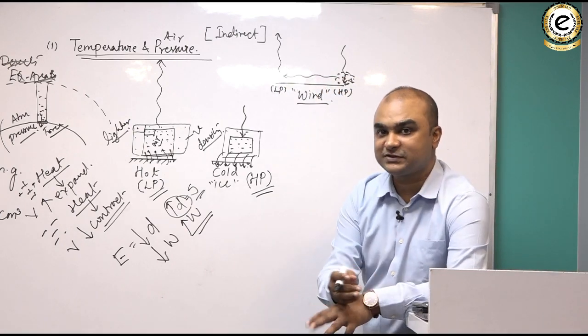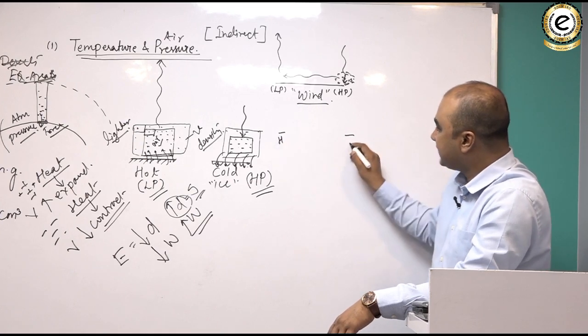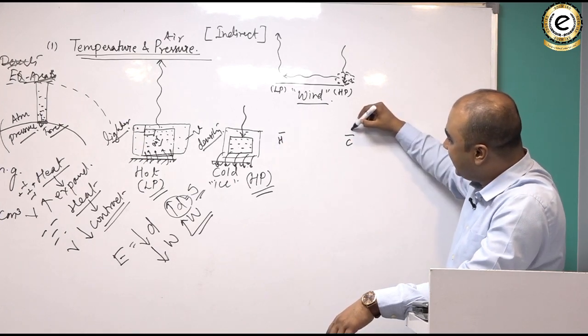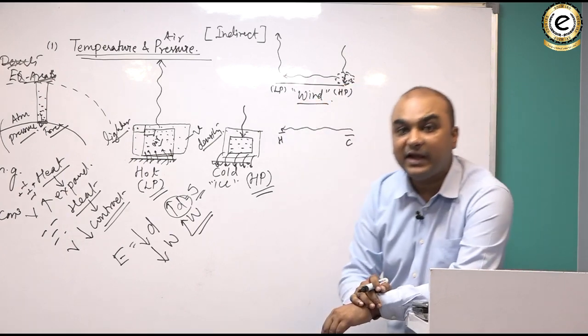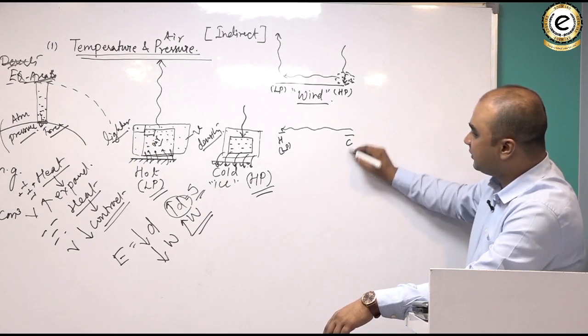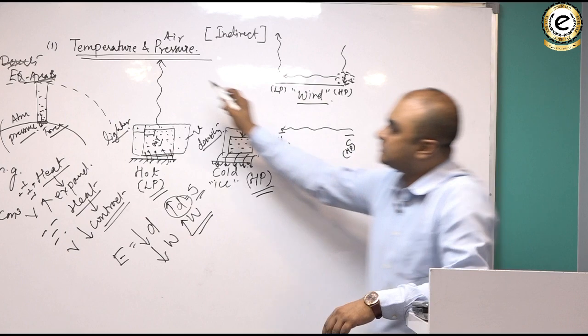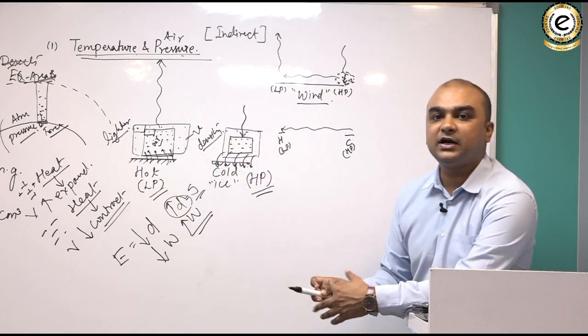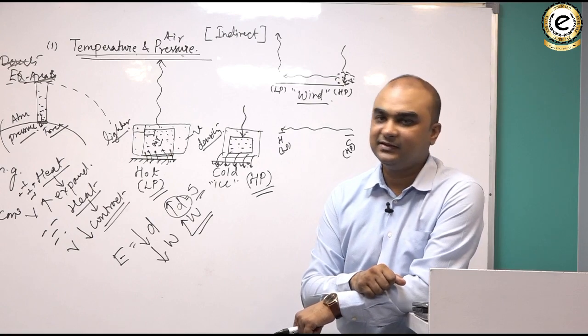It means we can also say that if we have two areas, one hot and another one cold, then air would blow from colder area to hotter area. Why? Because hotter area would generate low pressure and colder area would generate high pressure. Why? Because temperature and pressure are inversely related. Do you understand that?